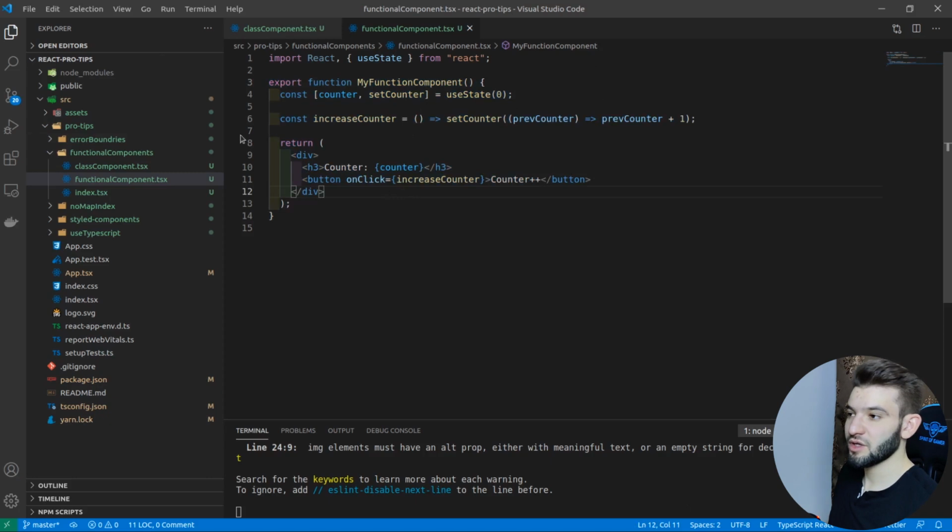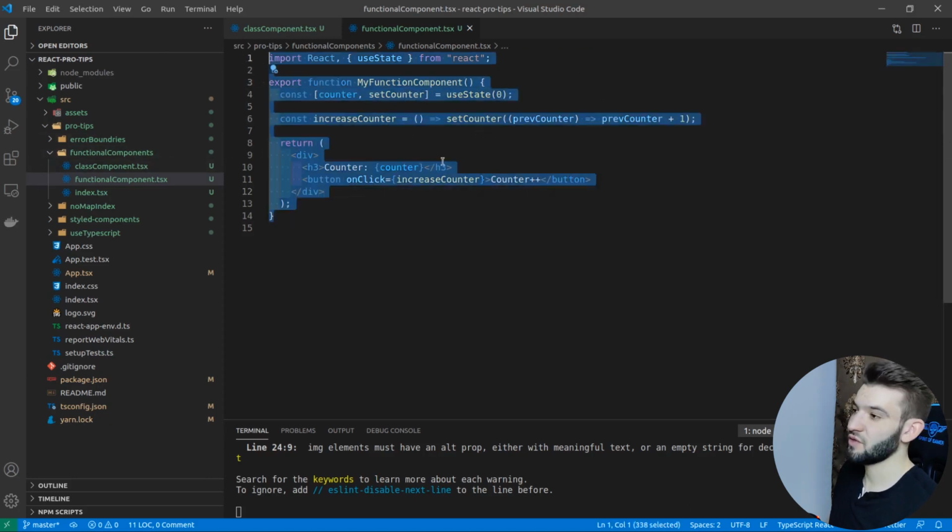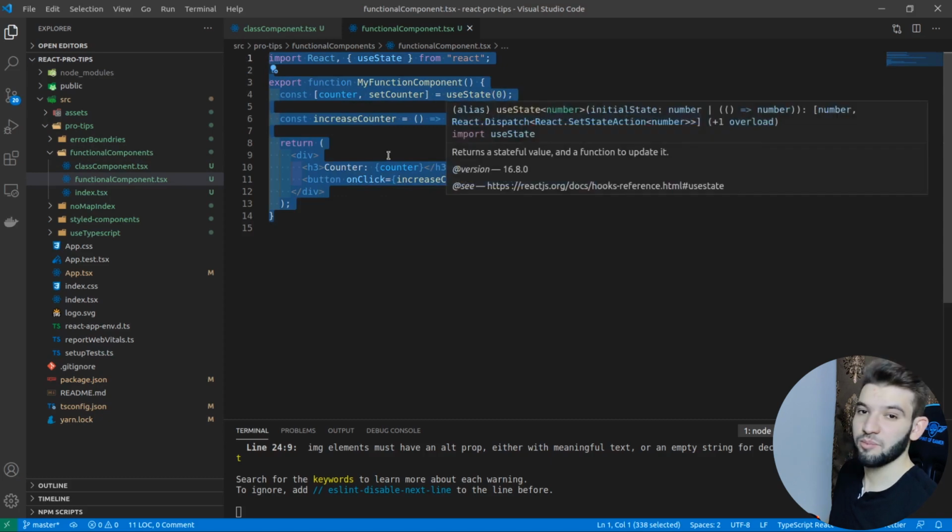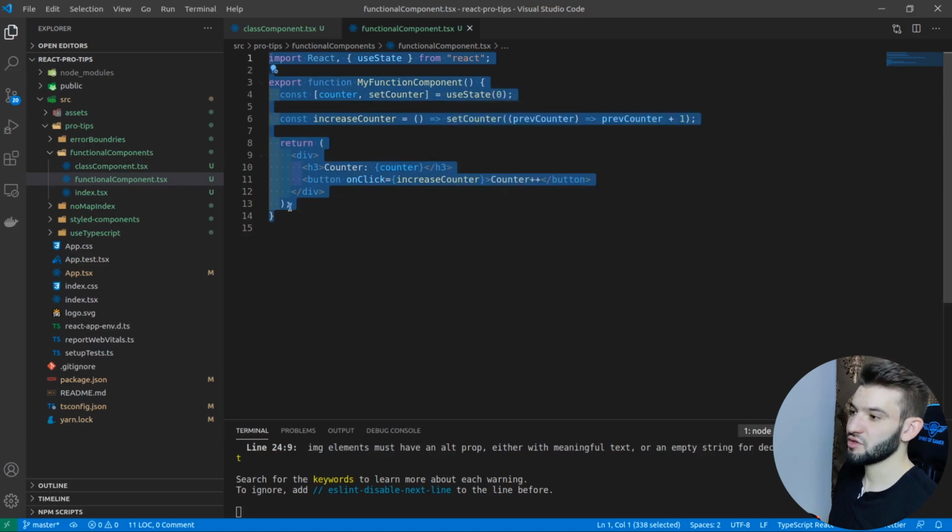And why I'm saying a functional component is much better than a class component is because here you can separate things. If you have a quite large component, you can separate it into multiple functional components and combine them together using some dumb components that you only use for rendering. And you basically get much cleaner code than just having everything inside of a class component. So that's the point of why functional components are much better than class components.